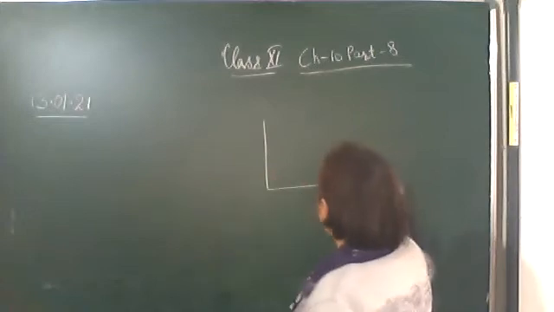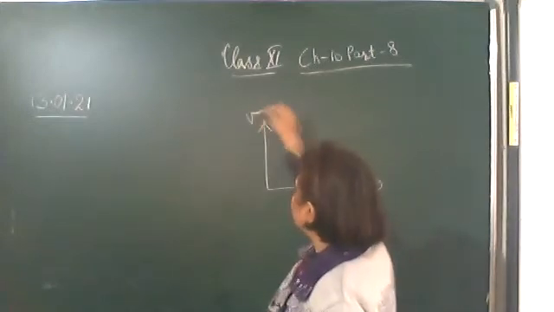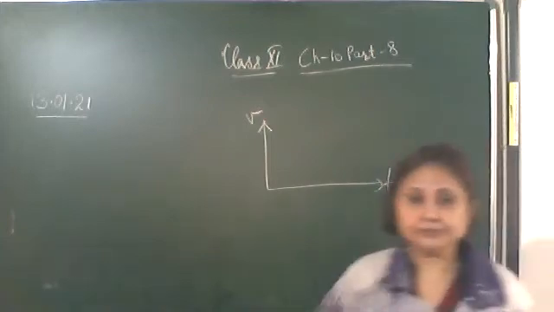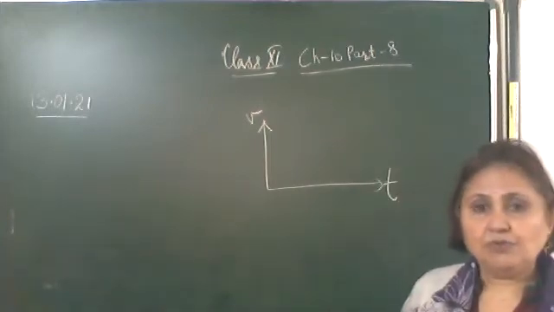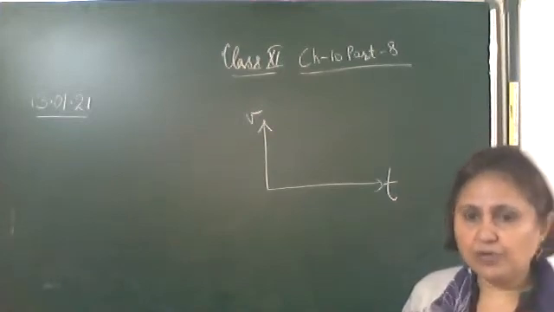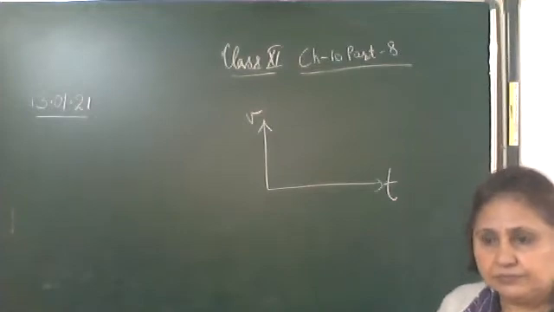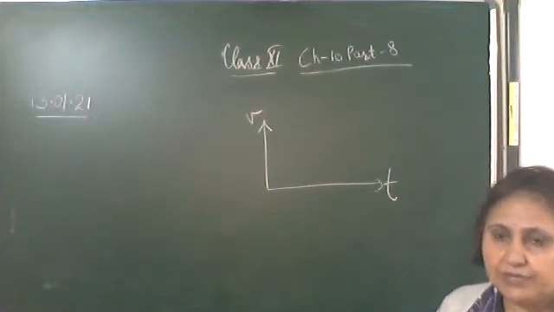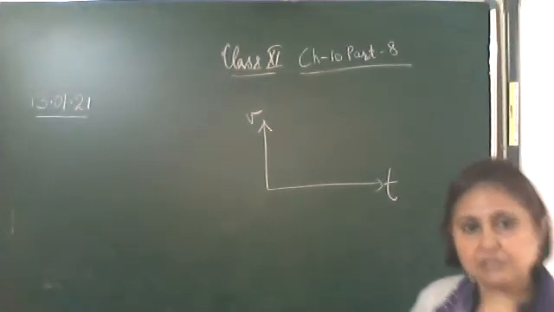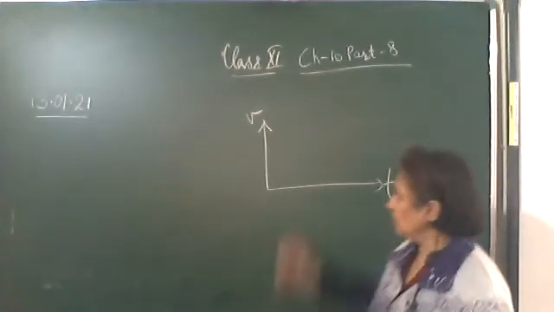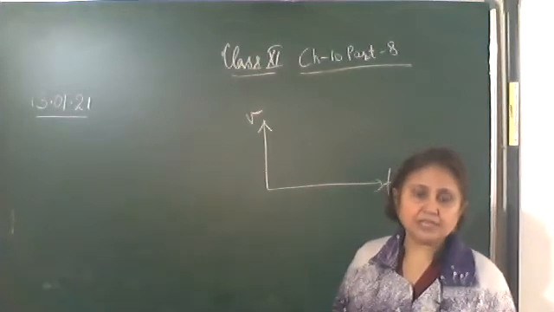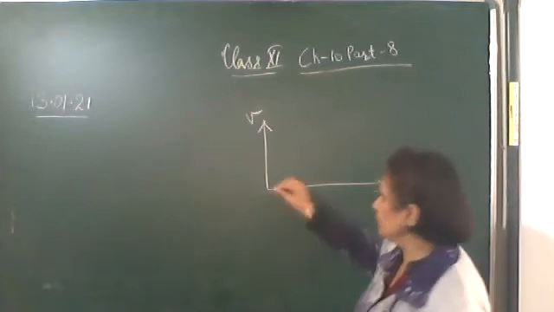Draw a graph of velocity versus time for a raindrop falling in air. Okay, the VT graph for a raindrop which is falling in the viscous medium. What is the viscous medium over here? Air. Okay, so initially, as acceleration due to gravity is acting on it, its velocity keeps on increasing.